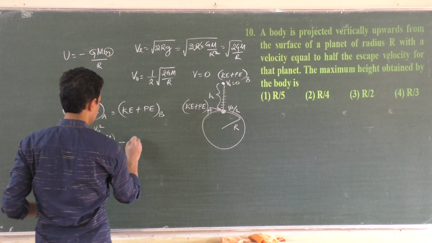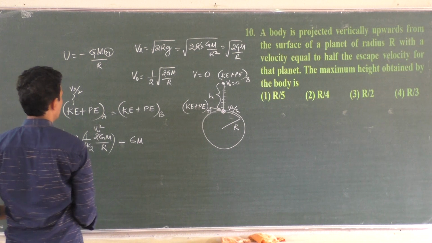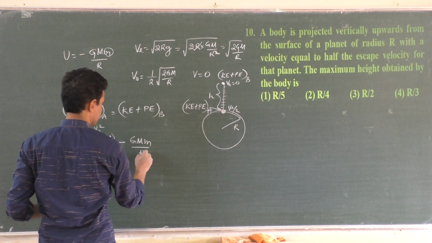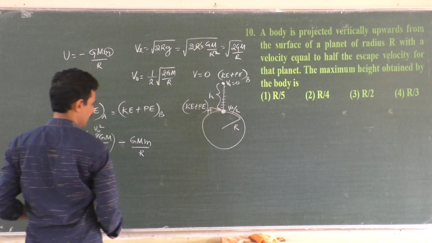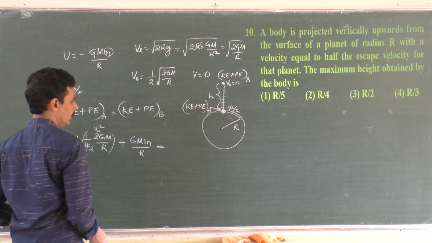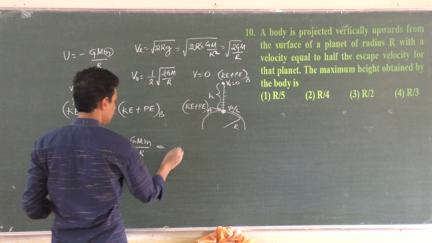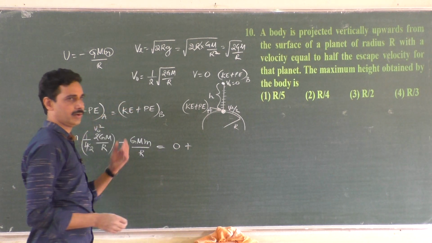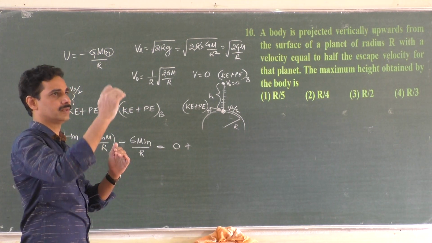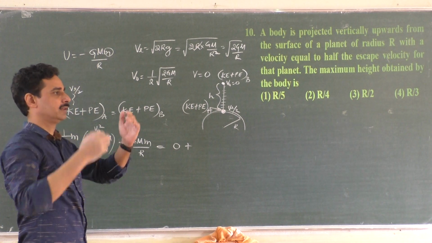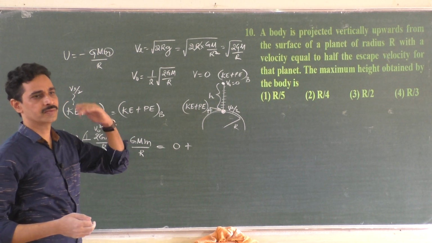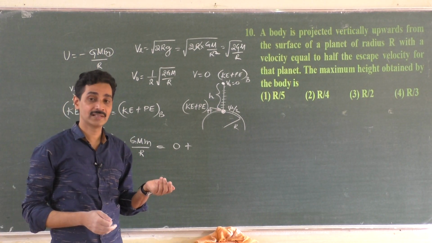Minus GMm by r, because it is on the surface, must be equal to the energy at a height h at position B. At position B, kinetic energy is 0. It should reach the point where the velocity becomes 0, because the escape velocity takes it up, and there is a decrease in the velocity, but the decrease is not the same everywhere.